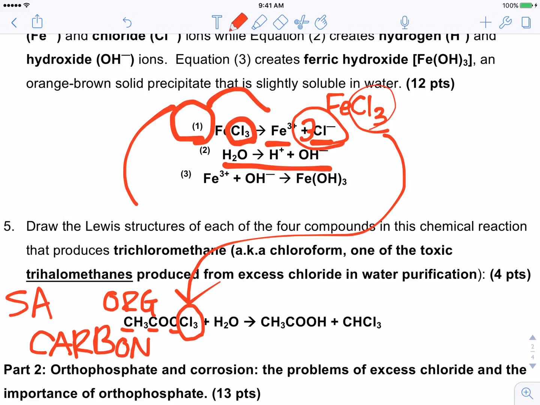I'm going to write org for short. So you need to understand that this guy's organic, and our 3 chlorines from our decomposition reaction have bonded to the organic matter in none other than water.